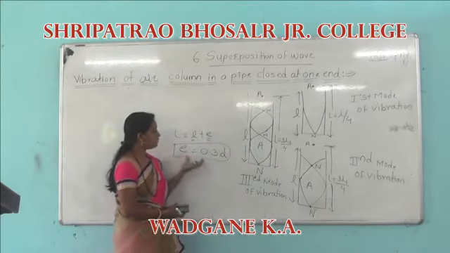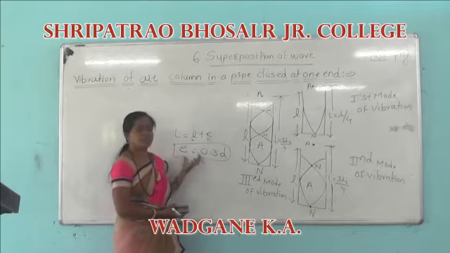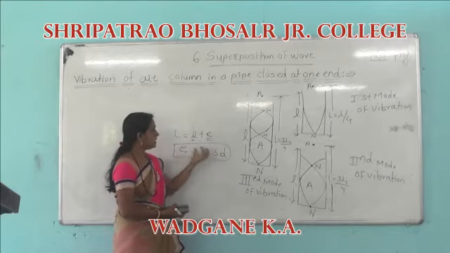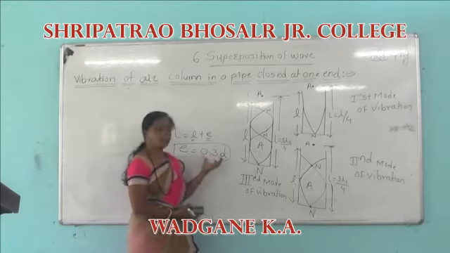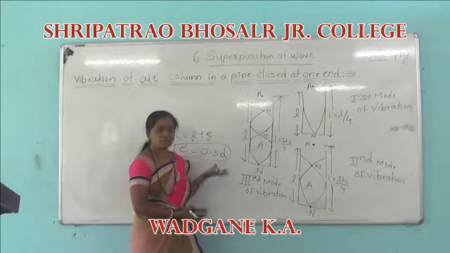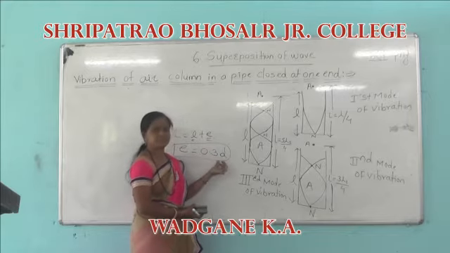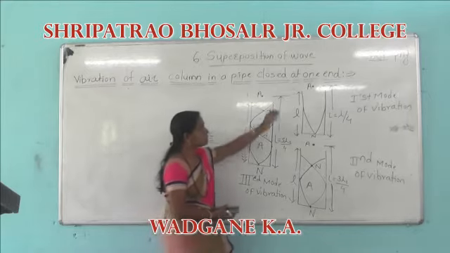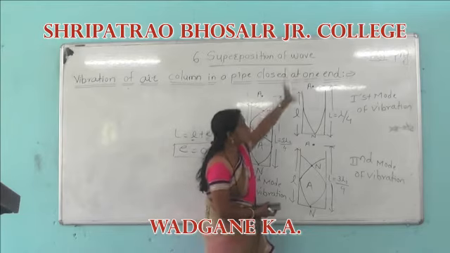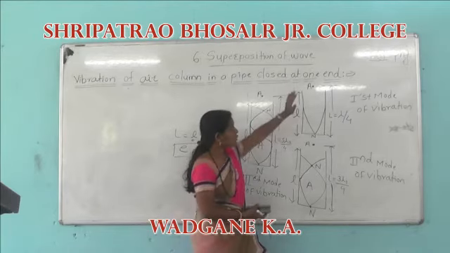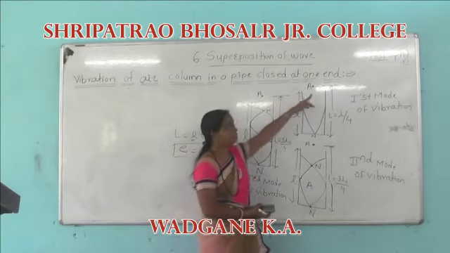When the pipe is closed at one end, the corrected length is given by L = l + e, where e is the end correction. According to Reynolds, that distance is given by 0.3D, where D is the inner diameter of the tube, because the antinode is formed a little distance beyond the open end of the tube.